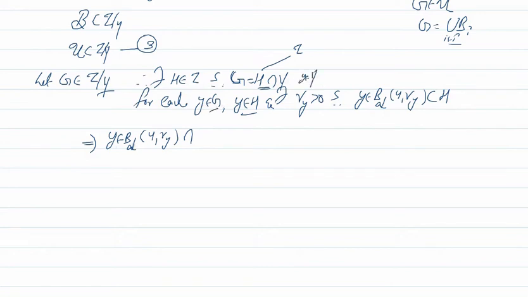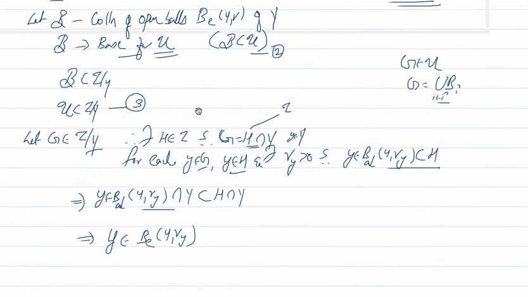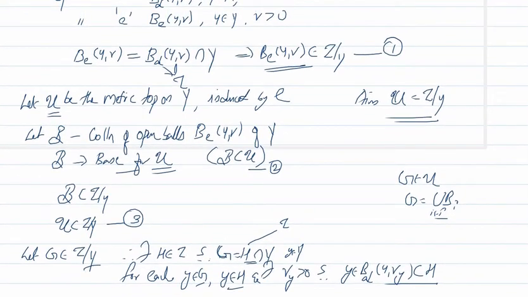So this y belongs to B_d(y, r_y) intersection Y, that is contained in B_d(y, r_y), which is contained in H. So this is contained in H intersection Y. We have y belongs to B_d(y, r_y) intersection Y, which is nothing but B_E(y, r_y), by this one.